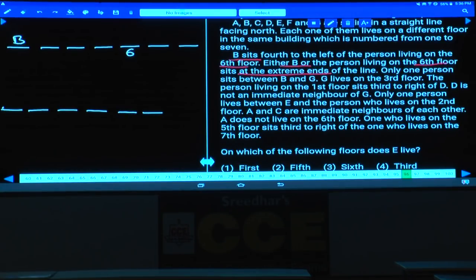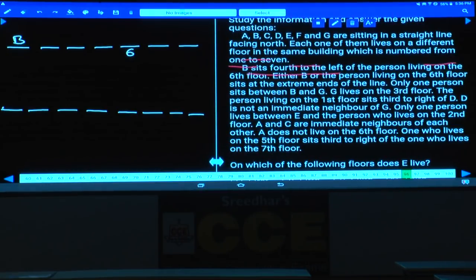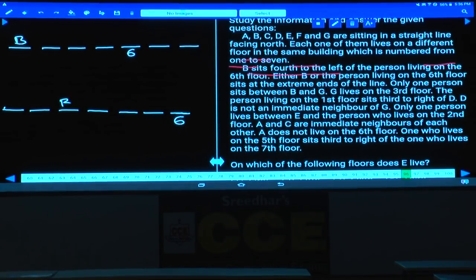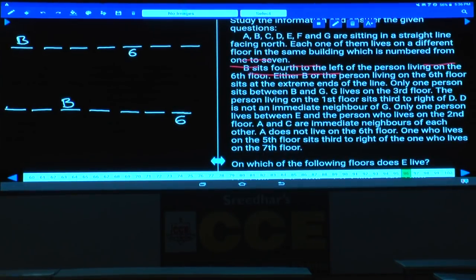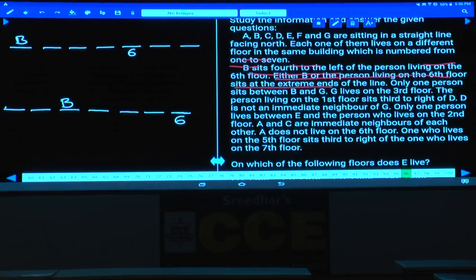7 persons, only 7 persons. Now either B or the person who is living on the 6th floor is at the end. Now I am taking the 6th floor person here. If the 6th floor person is here, B will be here. Are you following this one or not? As of now, we have only two possibilities. With this information, I could determine the two possibilities.